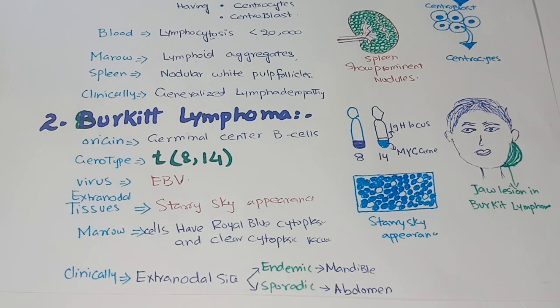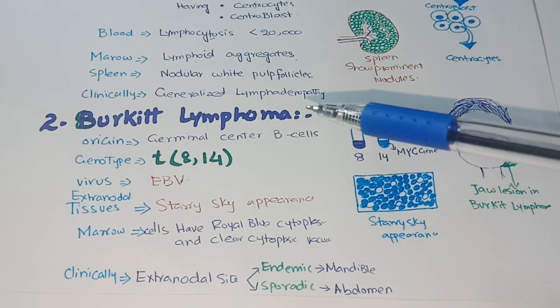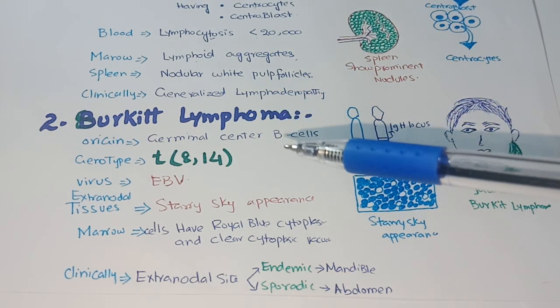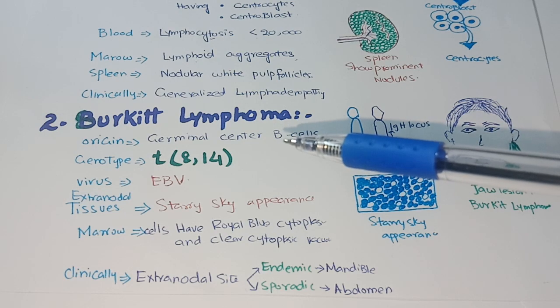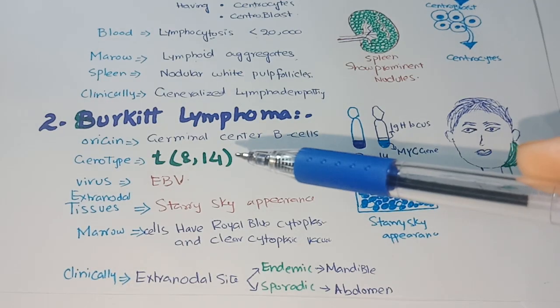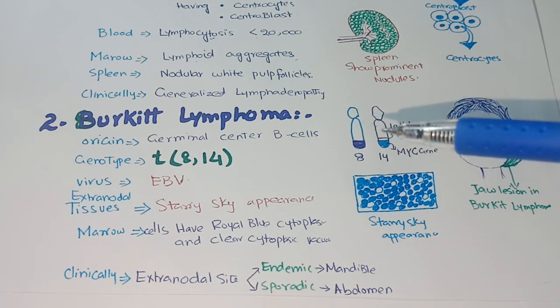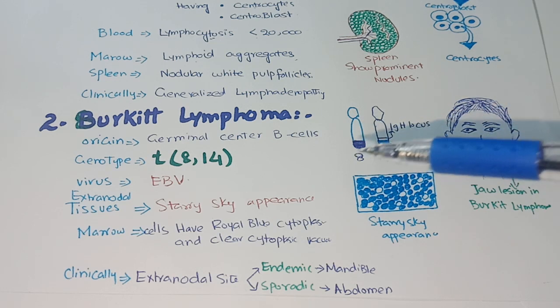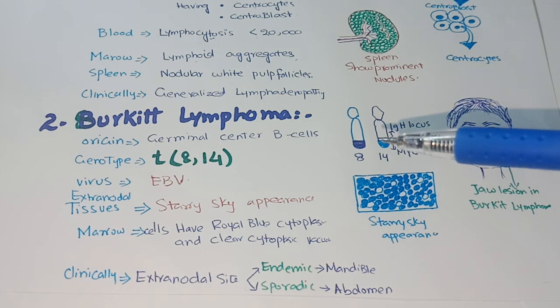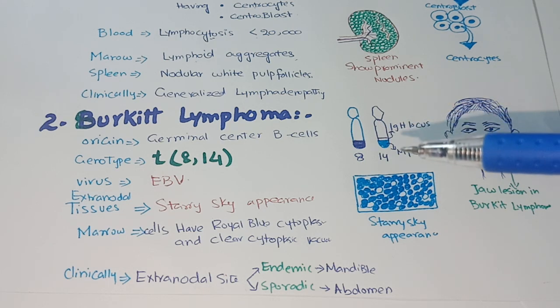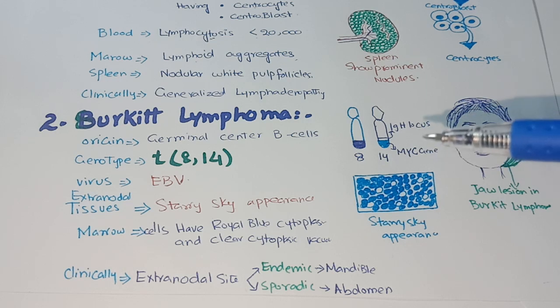Next type of non-Hodgkin lymphoma is Burkitt lymphoma. Burkitt lymphoma also arises from the B cells and they have a t(8;14) mutation. As shown in the figure, this is chromosome 8 and this is 14. Both chromosomes exchange their segments and as a result, the MYC gene gets overactivated and also increases the proliferation